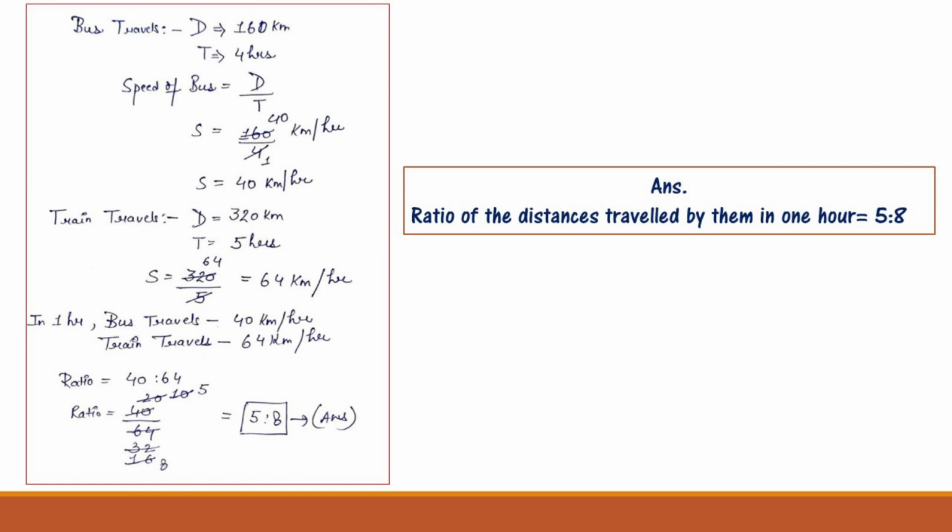The speed of the train will be 320 divided by 5, that is 64 km per hour. In 1 hour the bus travels 40 km and the train travels 64 km. Then the ratio will be 40 ratio 64, that is 40 divided by 64. After simplification the ratio will be 5 ratio 8. So the answer is, the ratio of the distances traveled by them in 1 hour is 5 ratio 8.